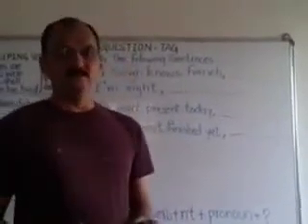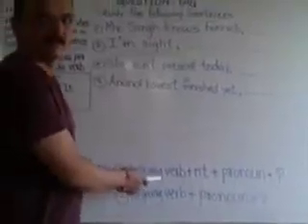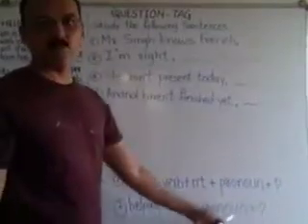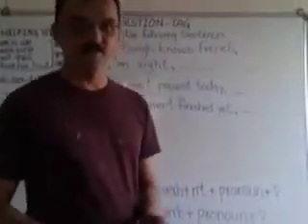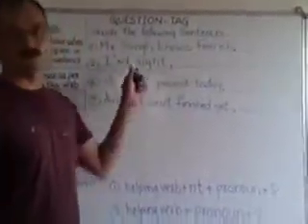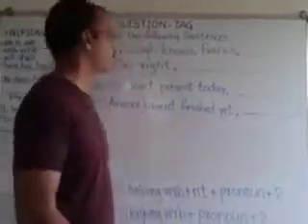Let us see some more examples as per the pattern. I repeat the pattern: helping verb plus the short form of not, plus pronoun, when the statement is positive. Second, helping verb plus pronoun plus question mark when the statement is negative. Now study the following sentences. I have written 2 positive statements and 2 negative statements.